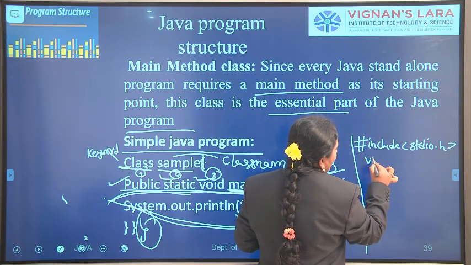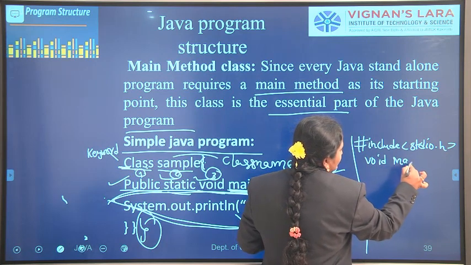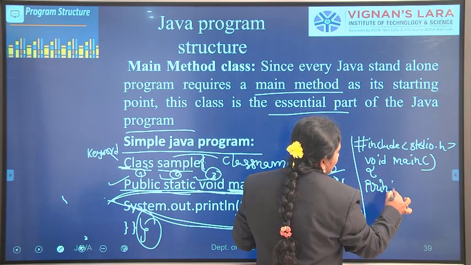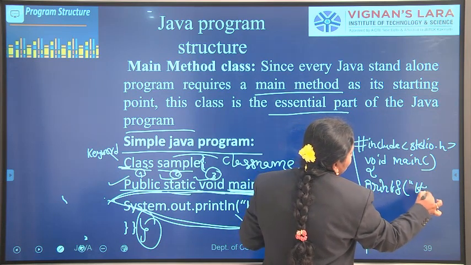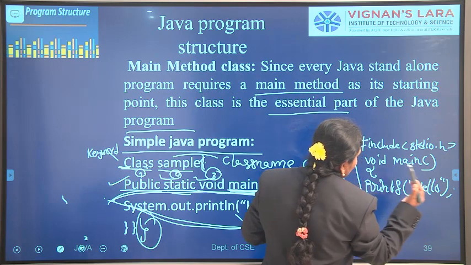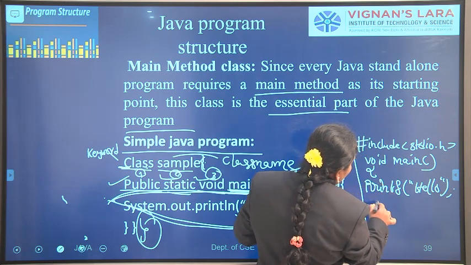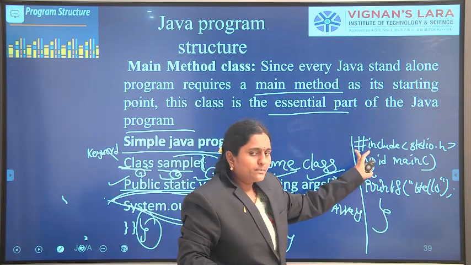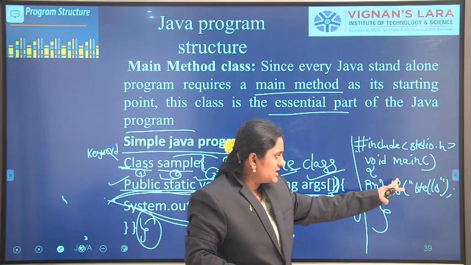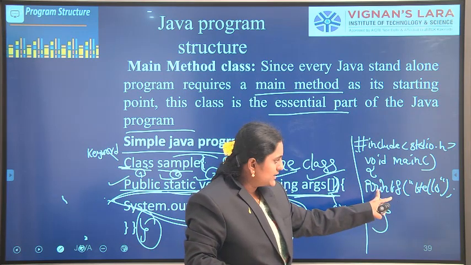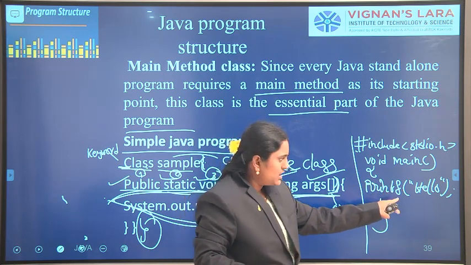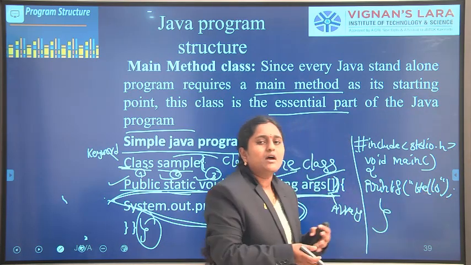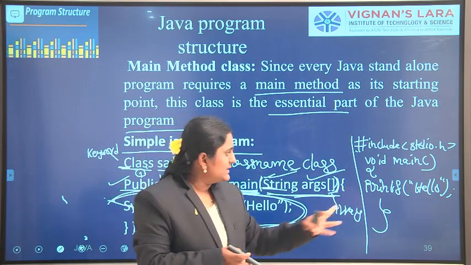Next, void main, then print hello. Next we close. So we are including header files, then the main function, and printing hello on the console. Here printf is the output function. Whatever we write in the printf statement will be displayed on the console. So that is the C programming language.